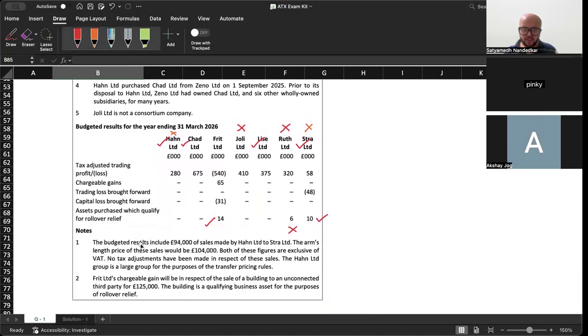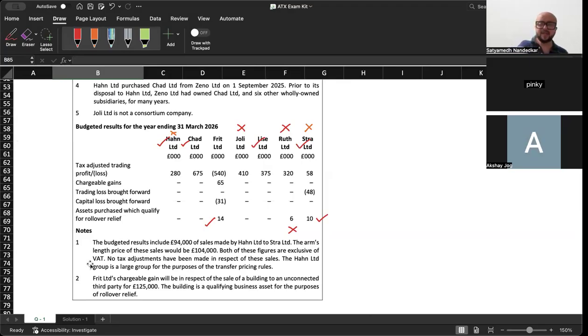Look at this: budgeted results include 94,000 sales made by Han to Stra. The arm's length price of these sales would be 1,04,000. Both of these figures are exclusive of VAT. No tax adjustments have been made in respect of these sales. Han Limited sold something to Stra Limited for 94,000, but arm's length price is 1,04,000. Do you think this invites a transfer pricing adjustment? What do you think?